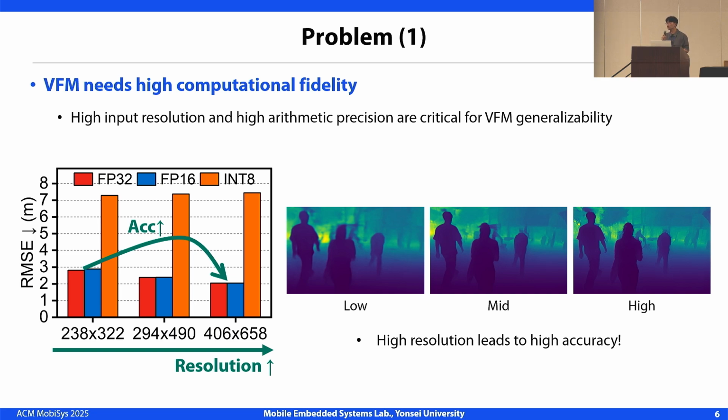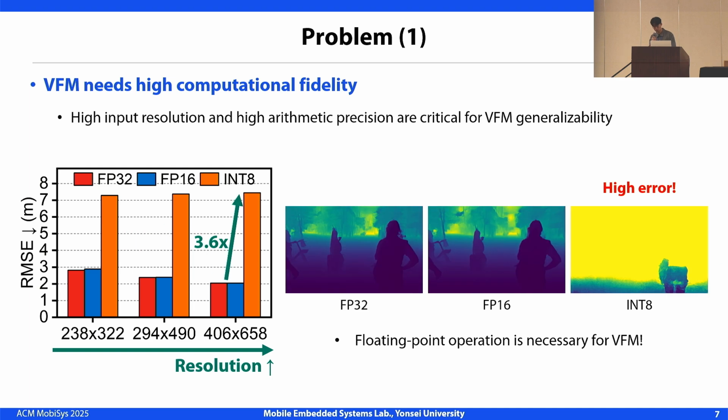VFM requires high computational fidelity to generalize well across diverse environments. Specifically, it needs high input resolution and high arithmetic precision like FP32 or FP16 to maintain prediction quality. As shown in the graph, increasing resolution consistently reduces the error of depth estimation, improving accuracy and capturing much finer details. Besides resolution, precision is also critical to maintain accuracy.